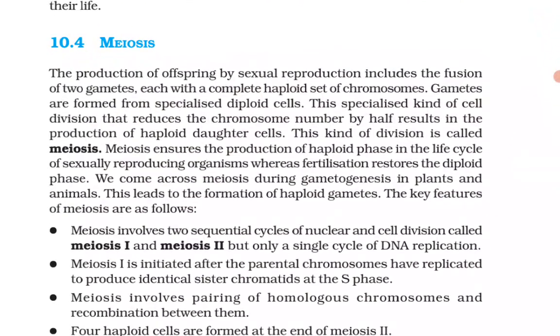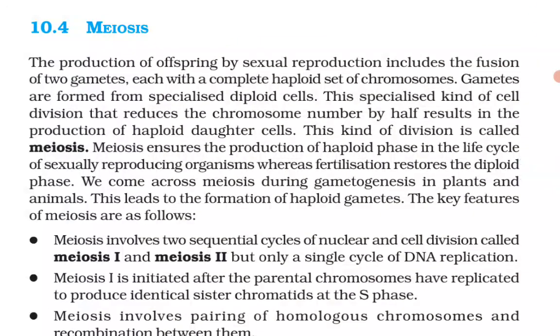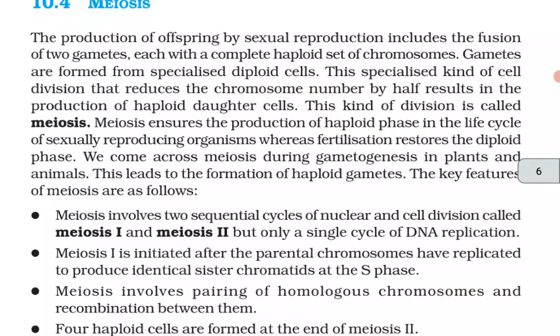10.4 Meiosis. The production of offspring by sexual reproduction includes the fusion of two gametes, each with a complete haploid set of chromosomes. Gametes are formed from specialized diploid cells. This specialized kind of cell division that reduces the chromosome number by half results in the production of haploid daughter cells. This kind of division is called meiosis. Meiosis ensures the production of the haploid phase in the life cycle of sexually reproducing organisms, whereas fertilization restores the diploid phase. We come across meiosis during gametogenesis in plants and animals.